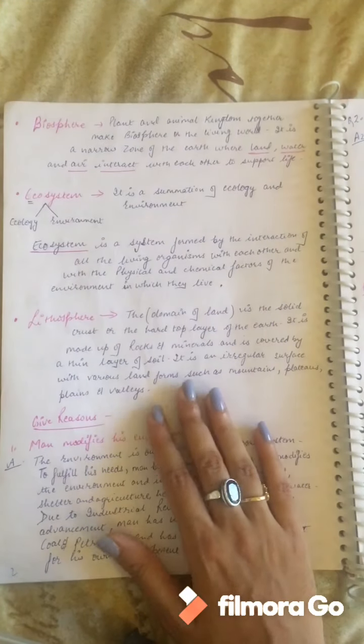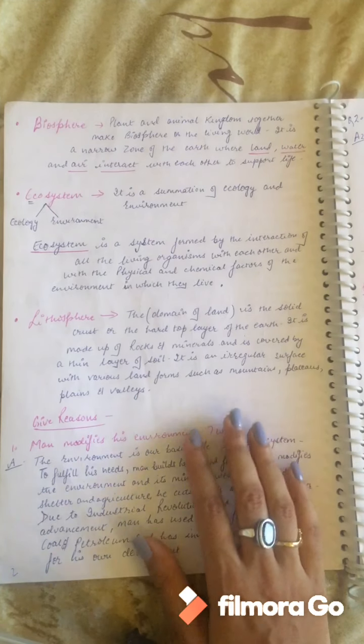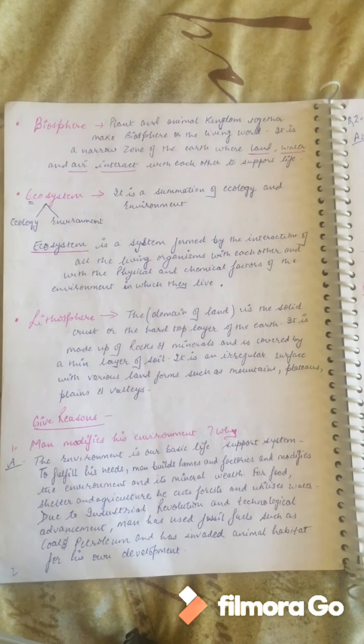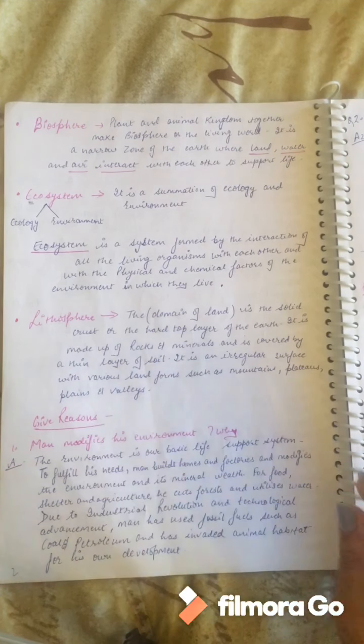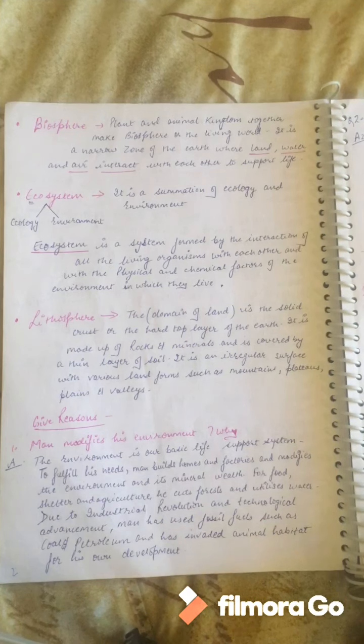So under land, what is land? It is a domain of the land, as we all know. It is the solid crust or the hard top layer of the earth, and it is made up of rocks and minerals which are covered by a very thin layer of soil. It has different landforms which we see on land. It could be mountains, plateaus, plains or valleys.